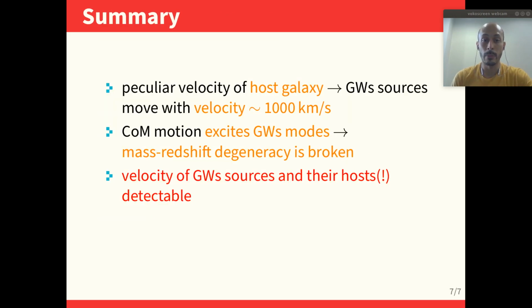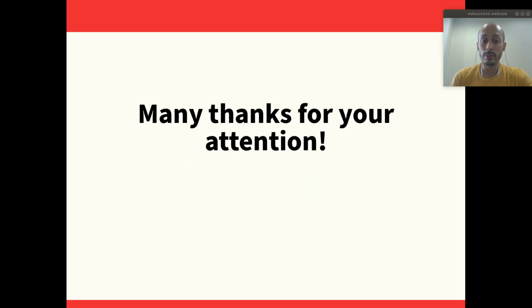accurately. So to summarize again my results, sources are usually in host galaxies which are moving with velocities of around 1000 kilometers per second relative to us. When the source is moving due to a center of mass motion, we have some excitation of additional gravitational wave modes, which can be used to break the mass redshift degeneracy, and which we also can use to detect the velocity of the gravitational wave sources and their hosts, which additionally will allow us to retrieve the information about the source more accurately. So, thank you very much for your attention.